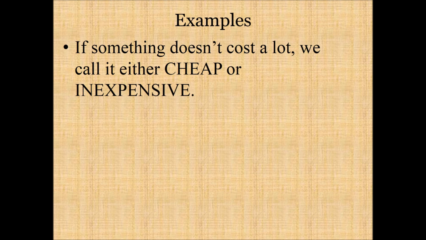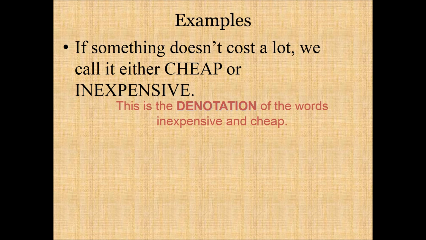So let's work with some examples. Let's put what we've learned just now and see how it works. An example is, if something doesn't cost a lot, we call it either cheap or inexpensive. So here we have two words, cheap and inexpensive, and we know that both of them mean doesn't cost a lot. So the denotation of the words cheap and inexpensive is doesn't cost a lot.